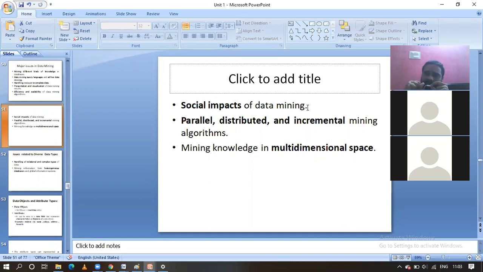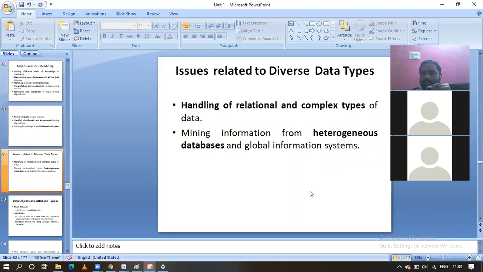Normally data we have collected from the different sources, from the different locations, from the different devices. Obviously it produces the different multi-dimensional space data, guys. Multi-dimensional space, we have to handle this one, and we have to produce the knowledgeable information from that one, guys. That is also one of the major issues related to data mining. In addition to that, another issue is there, guys: issues related to the diversified data types.